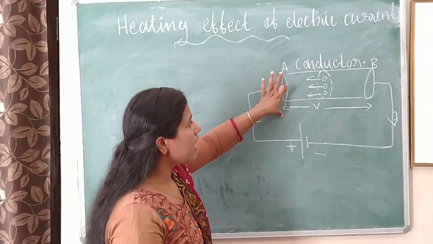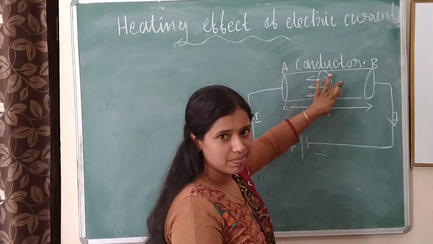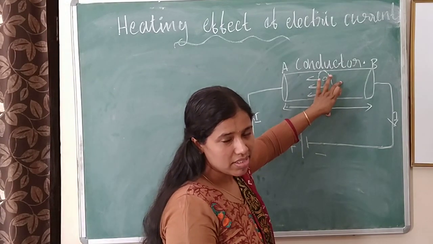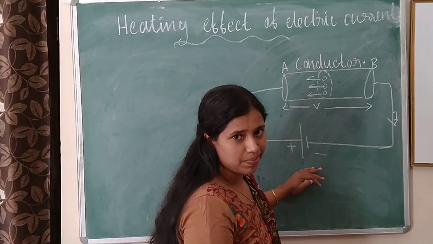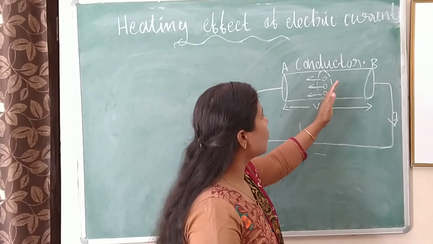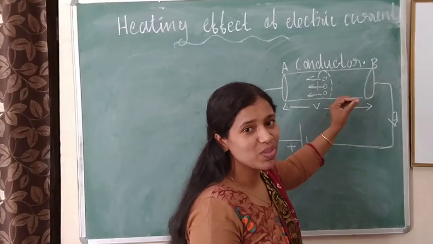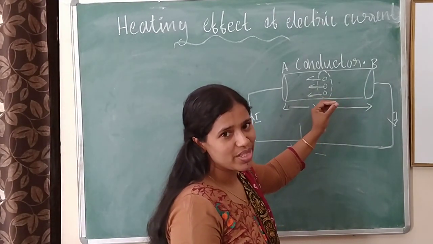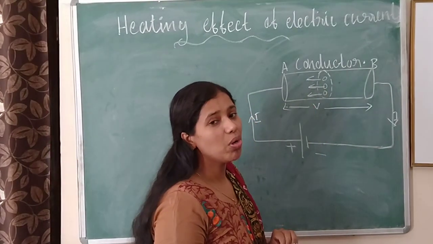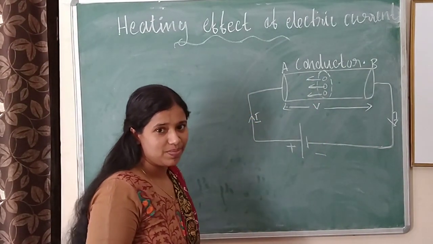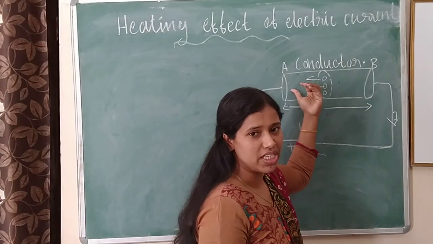For example, here I have drawn one diagram. This is a metallic conductor. Conductor means current passes through it. It's connected across a battery. Then we know that current means flow of charge or electrons. Electrons drift from negative to positive side.